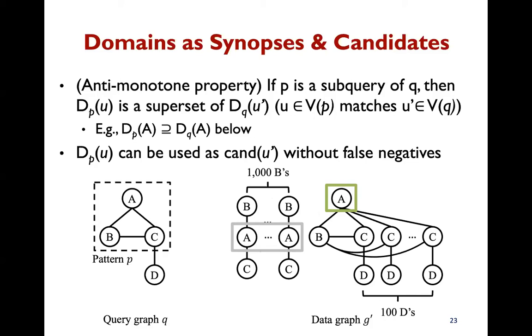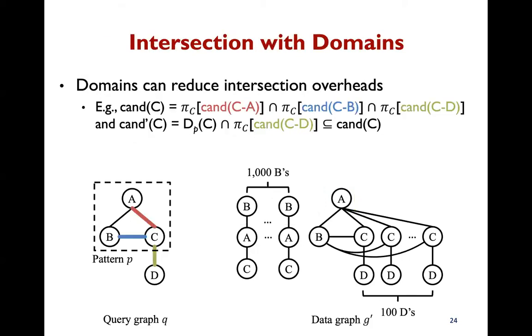If the diameter of P is larger than 1, then using the domains of P is much better than using one of the intersections only. Furthermore, domains can reduce intersection overhead, where the intersection is the top bottleneck.